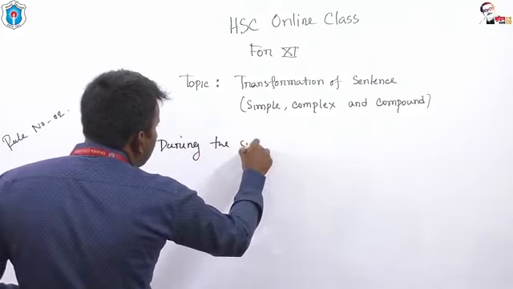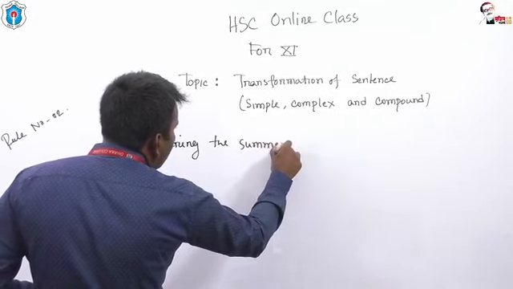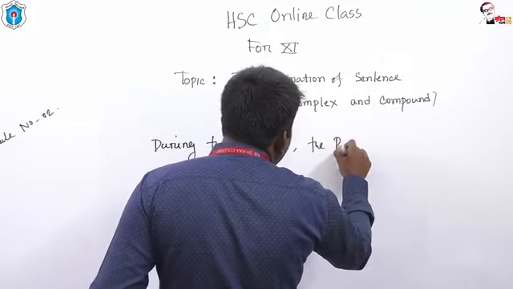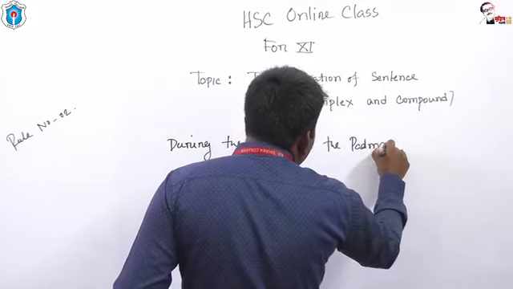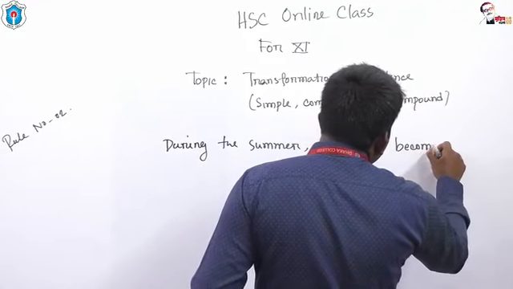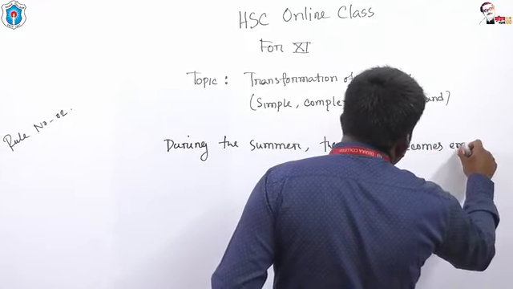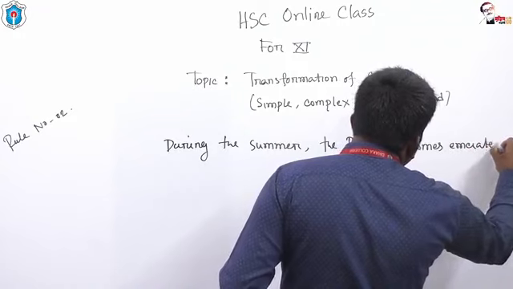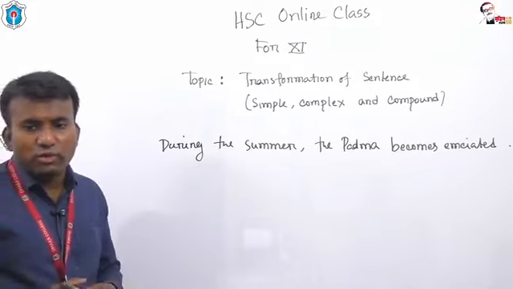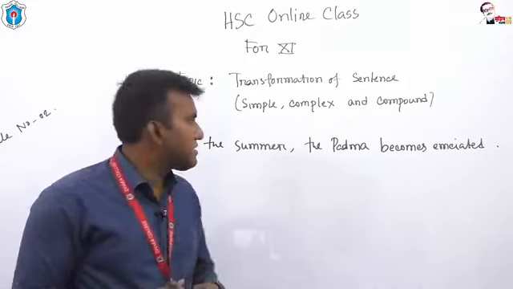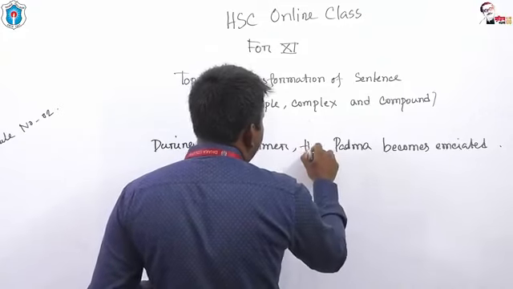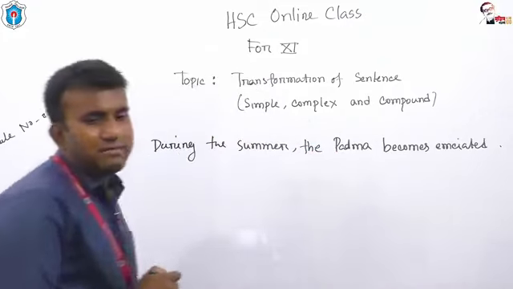During the summer, the Padma becomes emaciated. My dear students, during the summer, the Padma becomes emaciated.